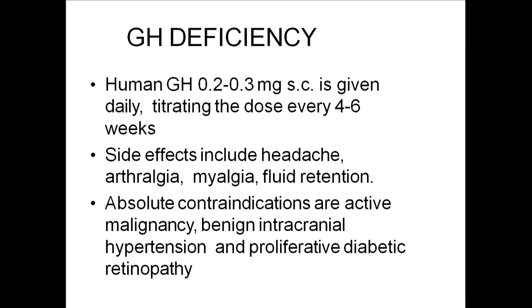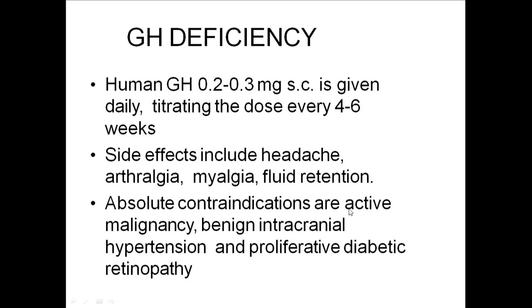So, just a short note on how you treat these hormones. In growth hormone deficiency, growth hormone has to be given. Human growth hormone 0.2 to 0.3 milligrams subcutaneous has to be given for 4 to 6 weeks continuously, and then IGF-1 levels and growth hormone levels have to be measured every 4 to 6 weeks. If it is normal, maintain that. If it is abnormal, titrate the dose accordingly.